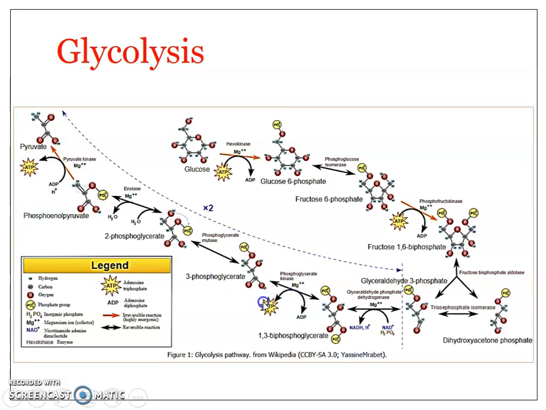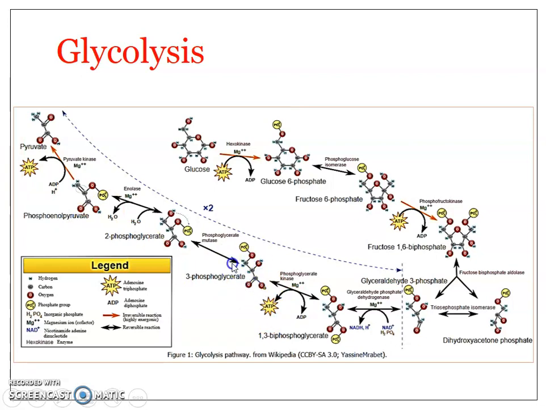Here we are speaking about only a single glyceraldehyde 3-phosphate molecule. As such, glucose undergoes the preparatory phase and results in the formation of 2 glyceraldehyde 3-phosphate molecules, so everywhere there will be 2 molecules being produced. Here you can see an ATP molecule is produced, and then it results in the formation of 3-phosphoglycerate.